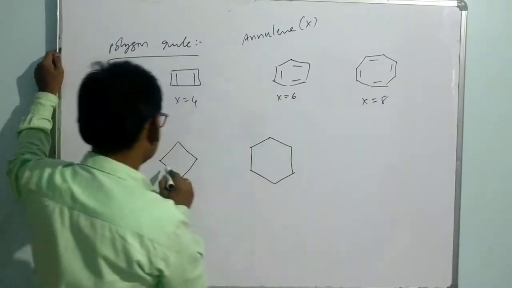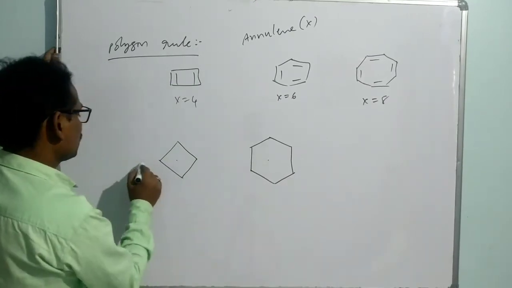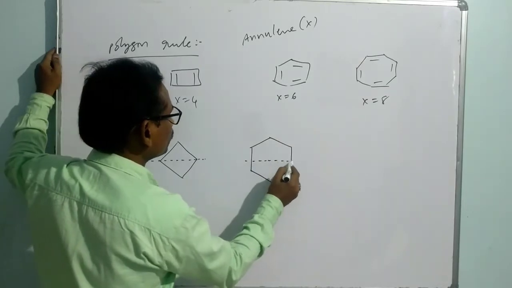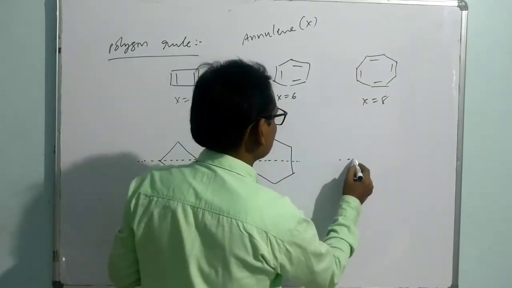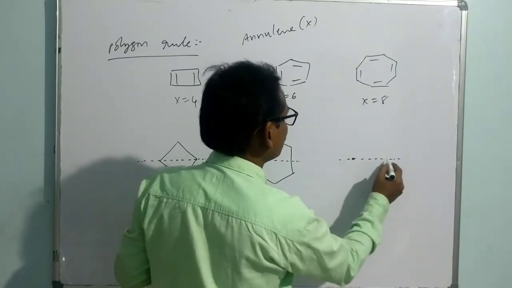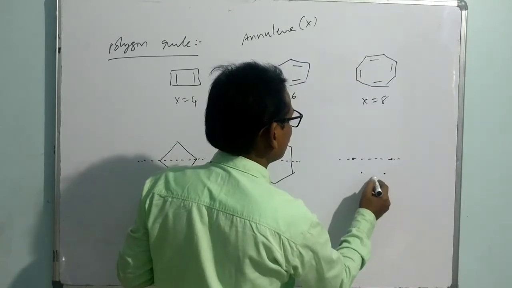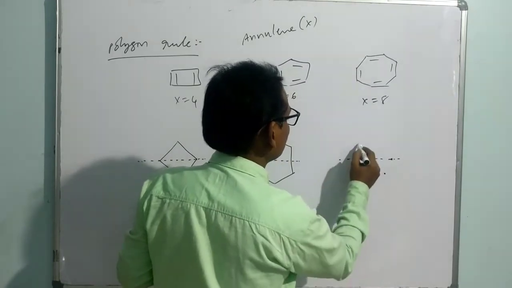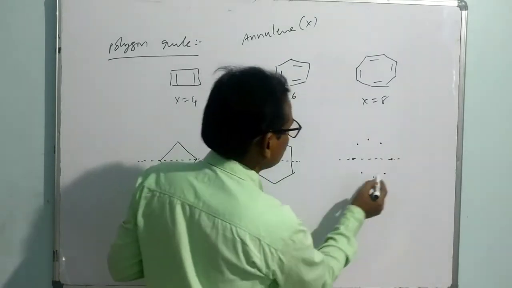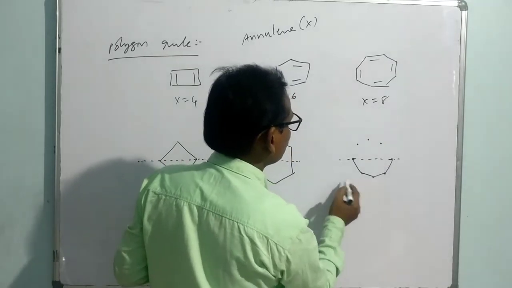That means the mid of every polygon is said to be the non-bonding part. The hint is given that it is called the non-bonding part. For the octagon you can write 1, 2, 3, 4.